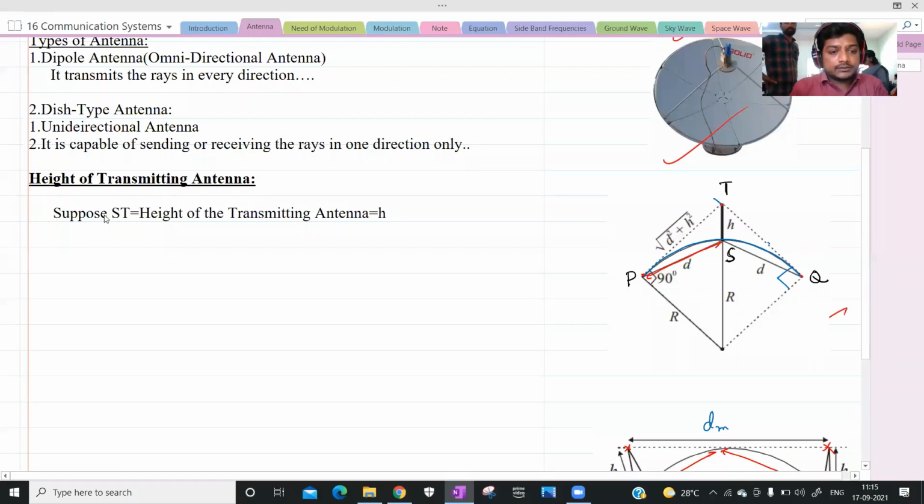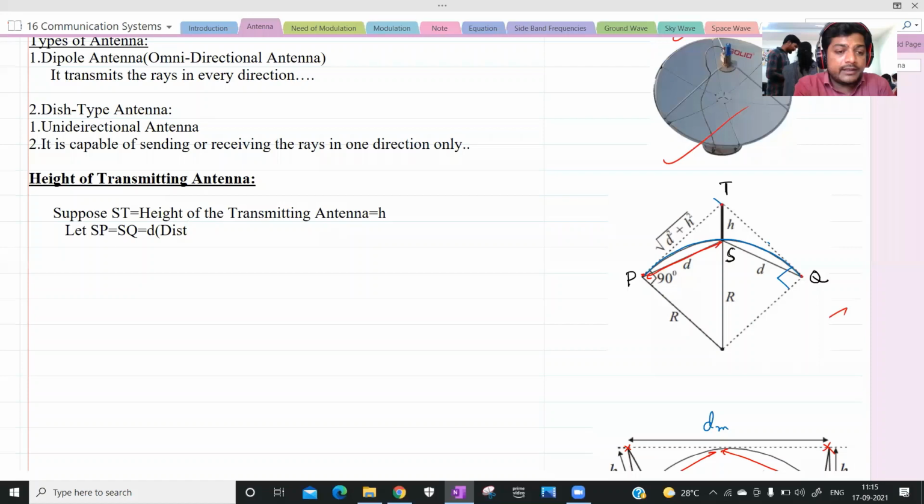Let the receiving antenna receive the signal frequency. Let SP, which is equal to SQ, be a small d. This is a small distance, the distance from the starting point to the ending point.